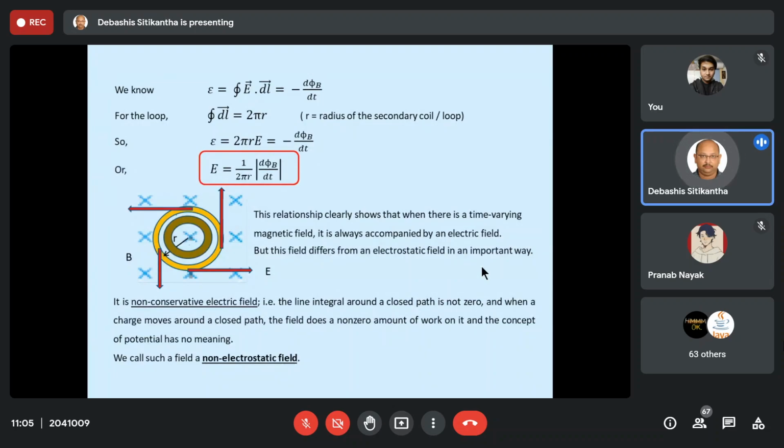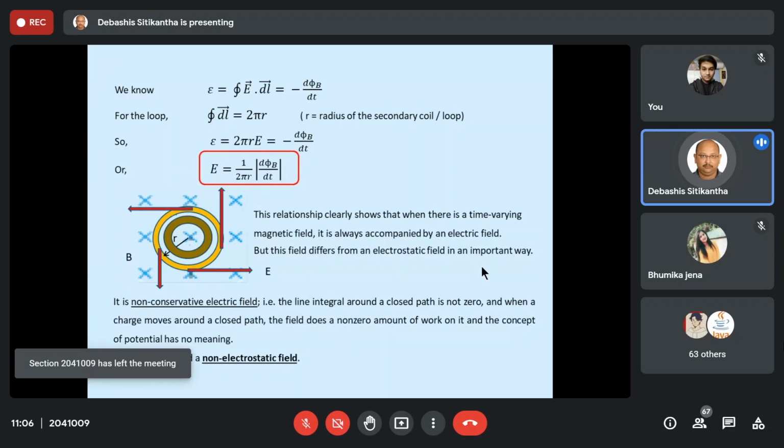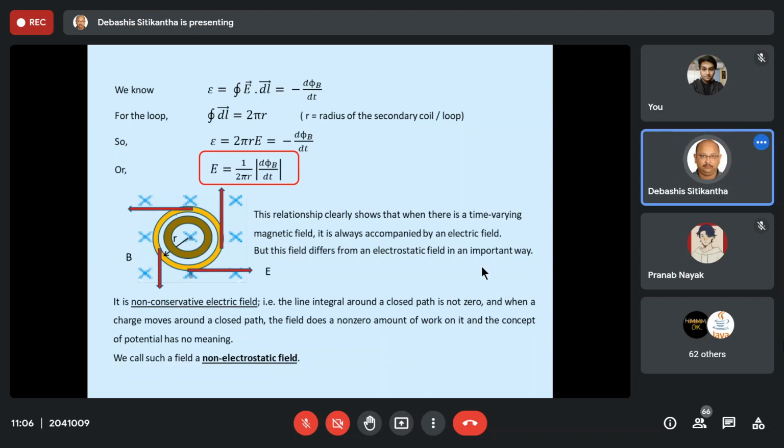Whenever this time varying current flows through the coil, it creates a time varying magnetic flux. Since the other coil is placed very near to it, this time varying magnetic flux created by the first coil also links the turns of the nearby coil. So since this magnetic flux created by the first coil is also linking the second nearby coil, there is an induced EMF. This induced EMF is also sometimes known as transformational EMF.